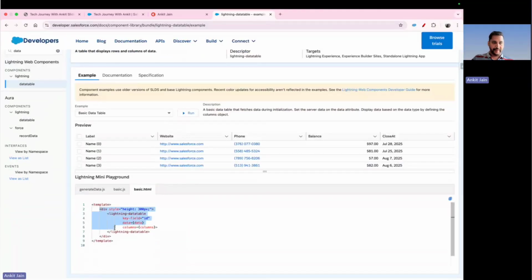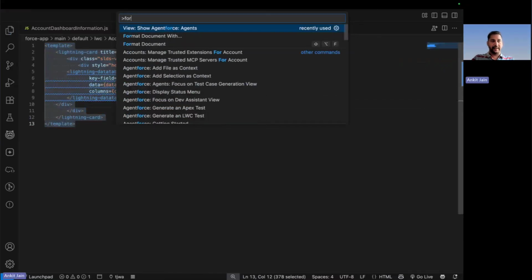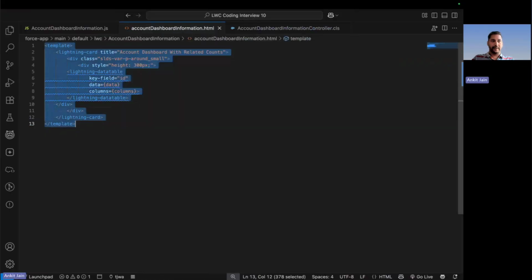Let's copy this data table. Coming back here and pasting it. Let me do a quick formatting. Format document.